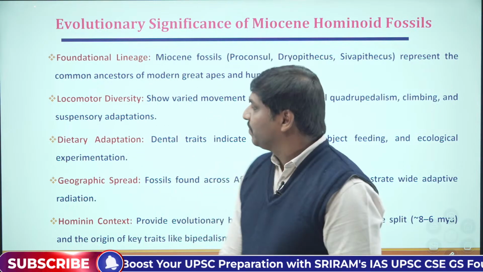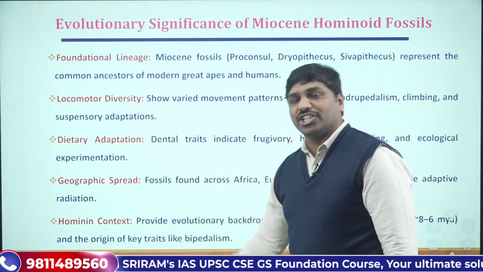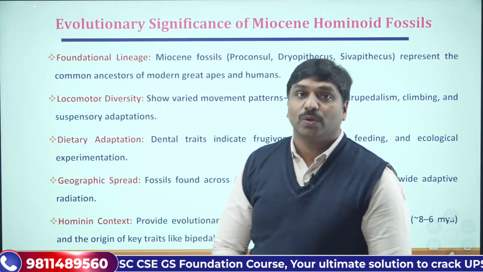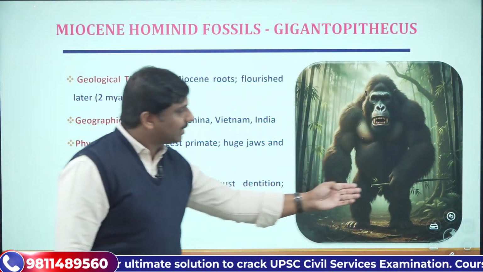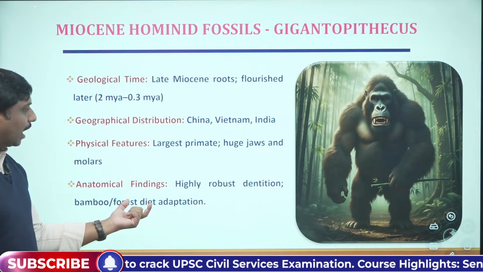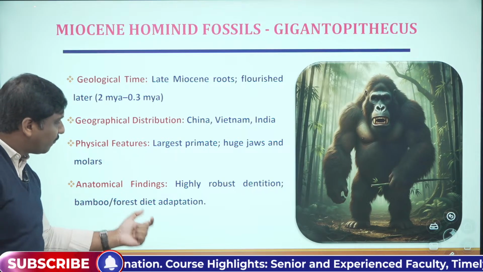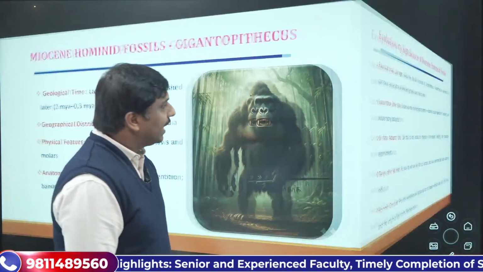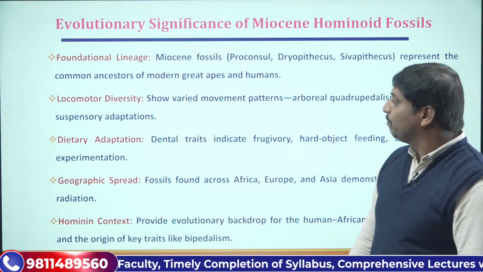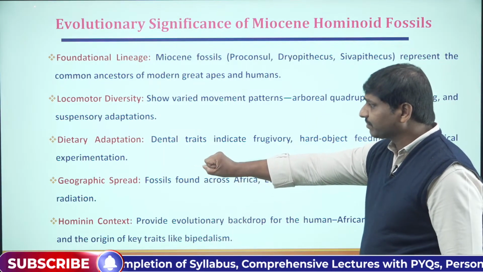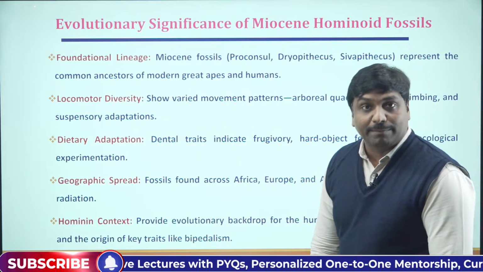So that's one thing. Further, they represented a wide variety of dietary adaptations. Just now we saw about Gigantopithecus, which adapted to the bamboo diet or forest diet. In this entire history of Miocene hominoid remains, they had typically diverse dietary adaptations.